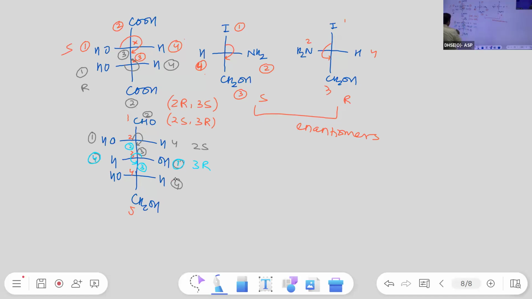It is 4th. It is 1. Then 2 hydrogen, 1 oxygen with this carbon. Hydrogen, oxygen, carbon. So this comes 3rd and this comes 4th. Then 2nd. 1, 2, 3. 1, 2, 3. This is again clockwise. So it is 4S. 2S, 3R, 4S. Quickly note down.